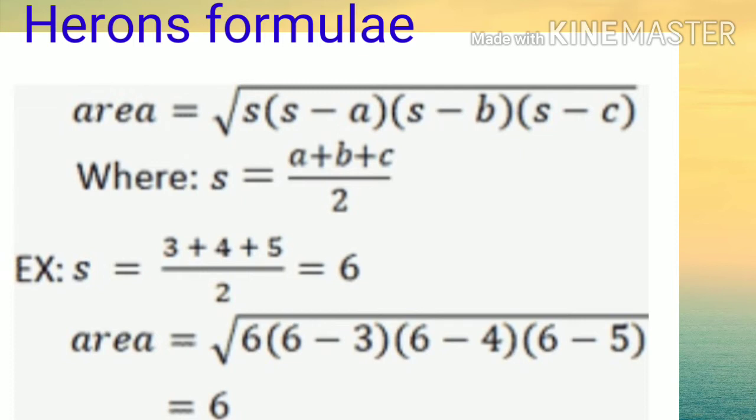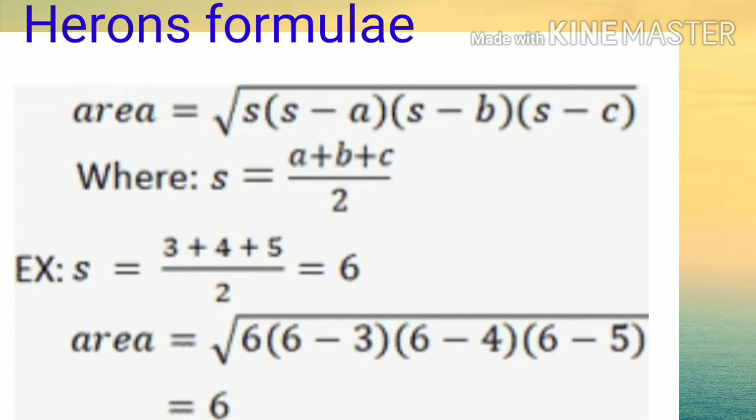Here S is nothing but the semi-perimeter. You know the perimeter is A plus B plus C. Semi-perimeter, that means half of the perimeter. So (A plus B plus C) divided by 2 is the semi-perimeter. See here one example: the sides of the triangle are 3, 4, 5. So 3 plus 4 plus 5 divided by 2 is 6. So your S value is 6, the semi-perimeter.